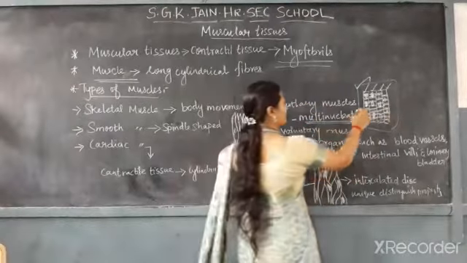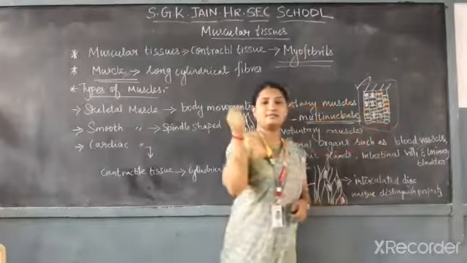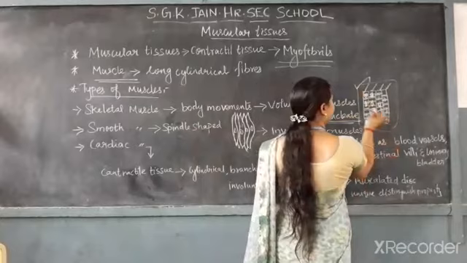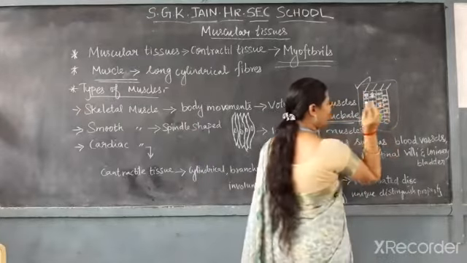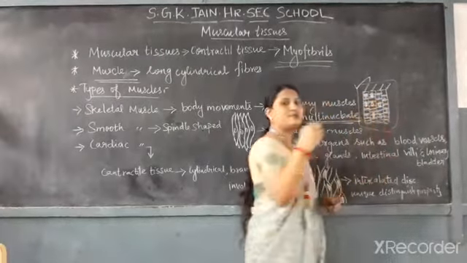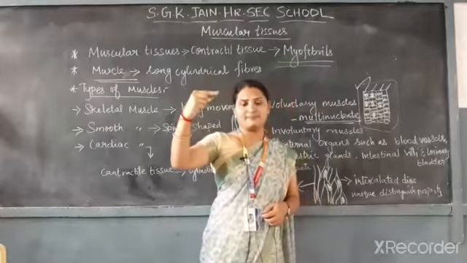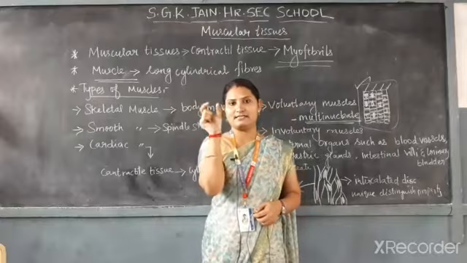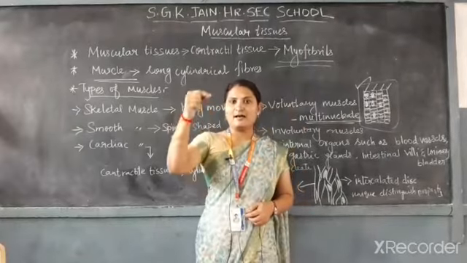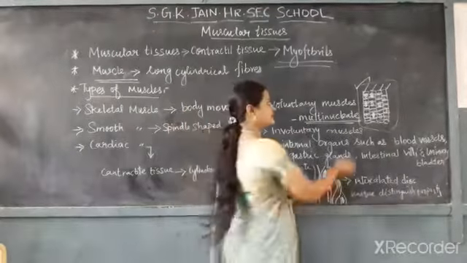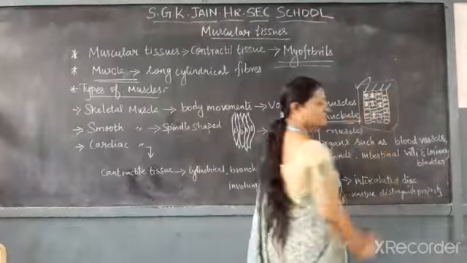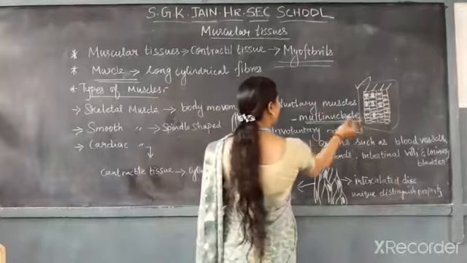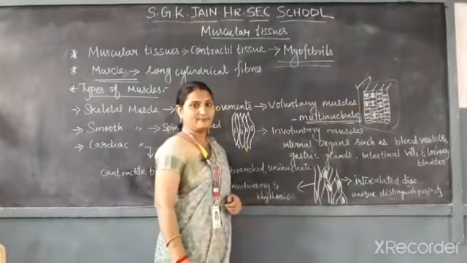Many strips can also be found in skeletal muscles. See, one dark strip and one light strip are arranged in an alternating manner in each cylindrical fiber. So it is also called a multinucleate fiber.